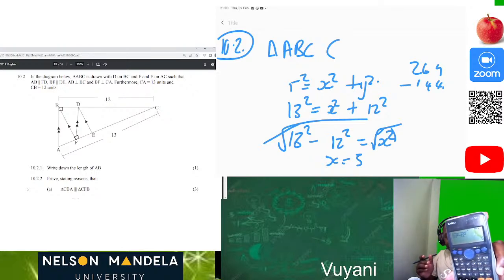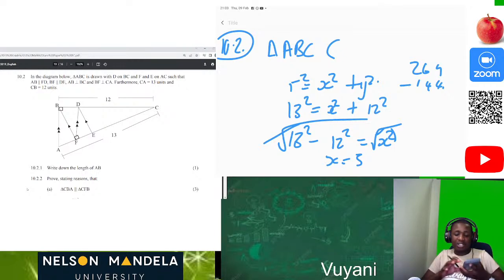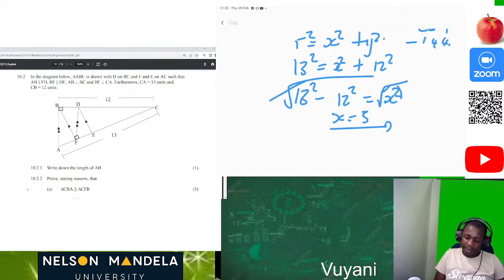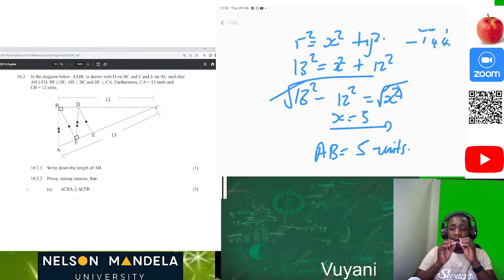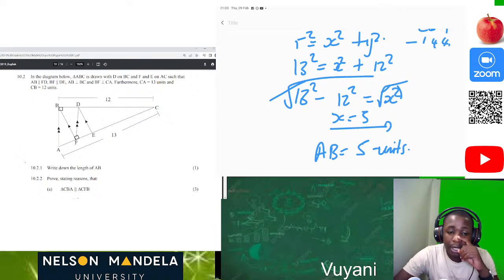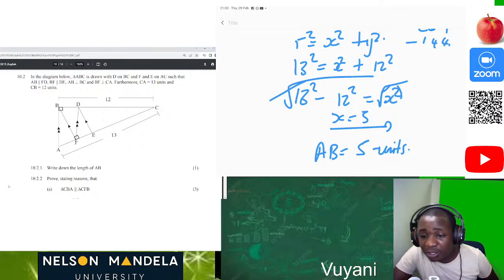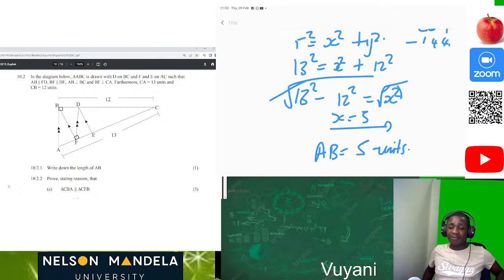Where is your Casio calculator? In order for you to pass, use your Casio calculator. So we have our 5. So the value of AB is equal to 5 units. What you have realized in this question is that when you are doing Euclidean geometry, you also apply your skills which you have acquired. Oh, thank you so much, Kanye. AB is equal to 5. Yes, she was also able to see that it's equal to 5. Yes, thank you so much.